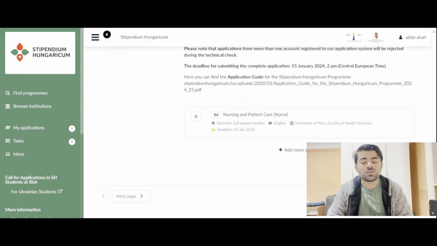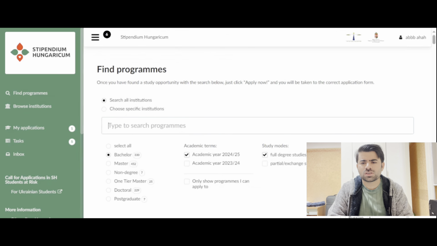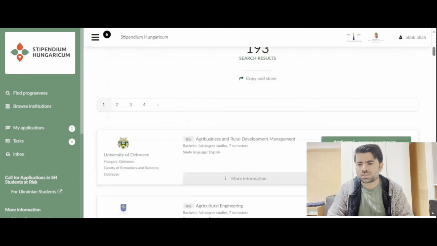Okay, and then you have two options. You have to select two courses. These two courses can be from the same university, or from different universities. It is also possible that both courses are the same but from different universities, or both courses are different. In that case, you have to select another course, and I will be choosing some random courses. Yes, let's see.